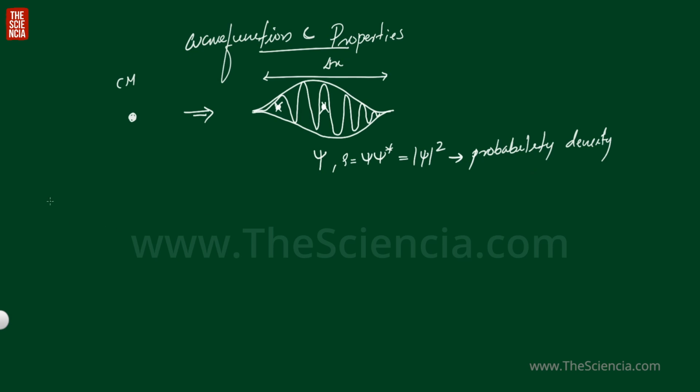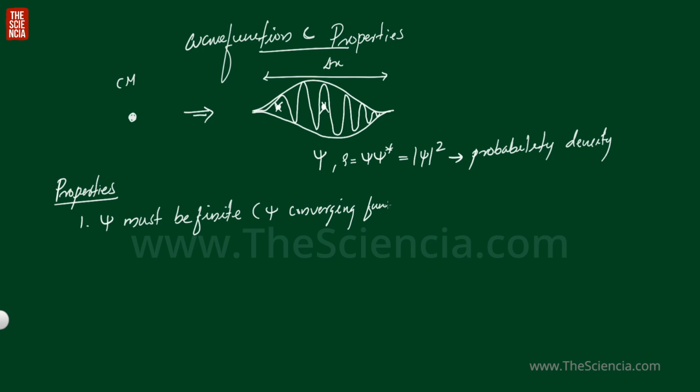Okay, now we are going to discuss the properties. First property: the wave function psi must be finite. That is, psi must be a converging function. What does it mean? As the distance x goes to plus or minus infinity, psi must tend to 0.